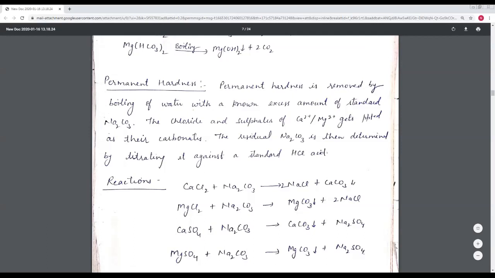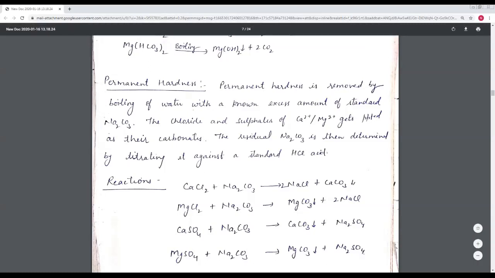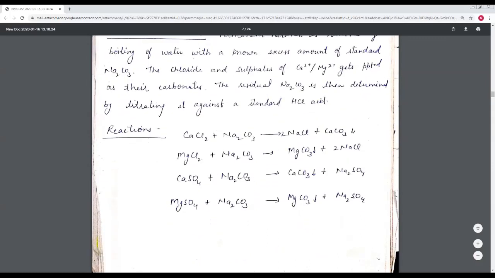We said that we cannot remove permanent hardness by the simple boiling process. So we can remove the permanent hardness with an excess amount of sodium carbonate. Then we can remove this type of hardness. So these are the reactions which can help to understand this.